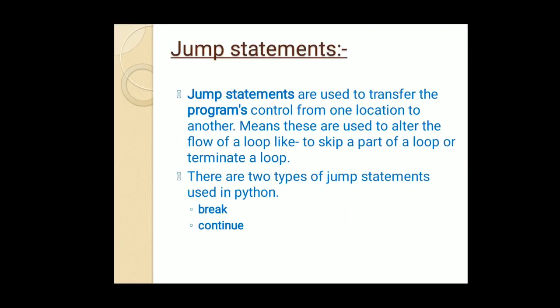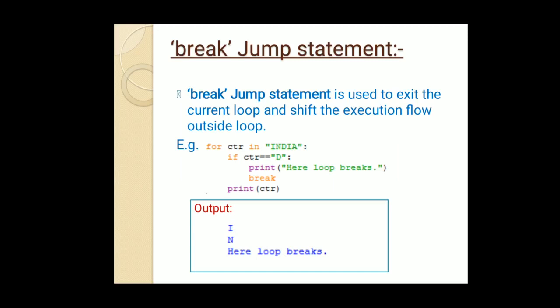Moving ahead to our next, very important topic called jump statements. Jump statements are used to transfer the program's control from one location to another, meaning these are used to alter the flow of a loop, like to skip a part of a loop or to terminate a loop. There are broadly two types of jump statements used in Python: break and continue. Let us discuss in detail. These are very important topics, and may be asked in output questions in board exams also. So please focus on these particular jump statements.